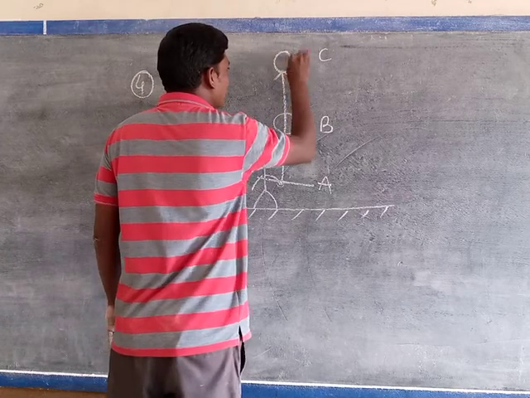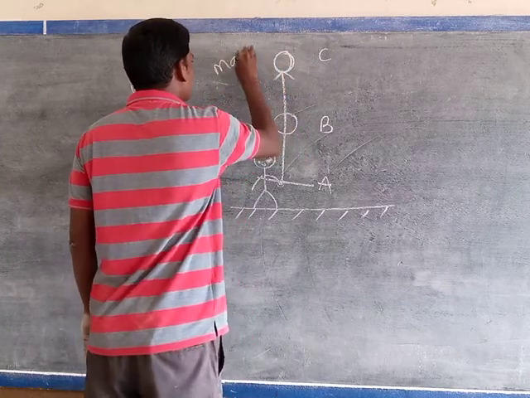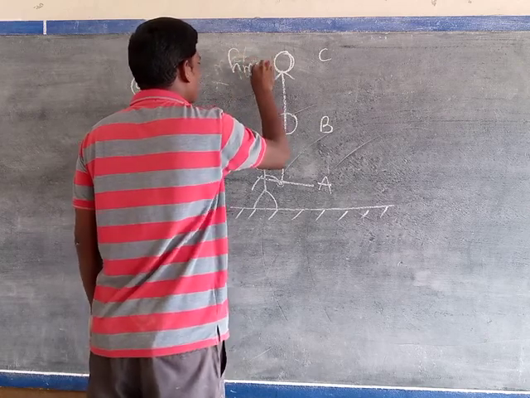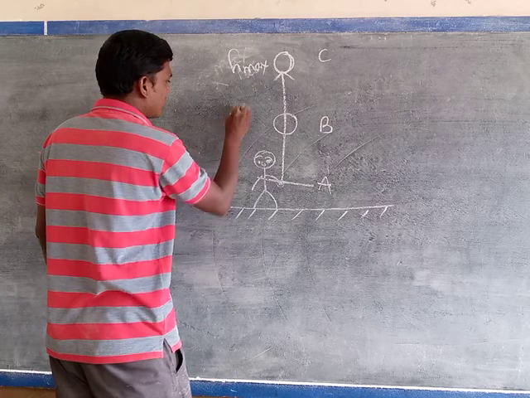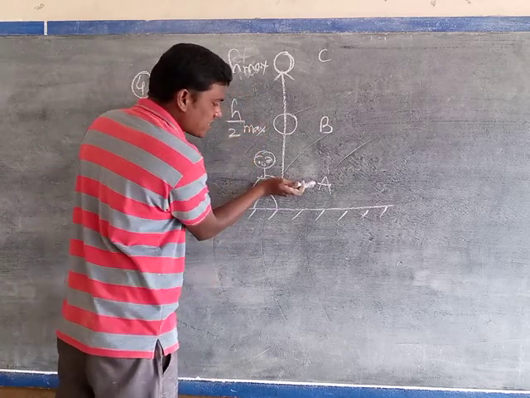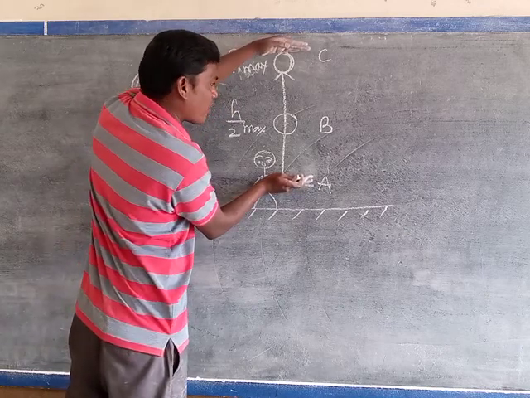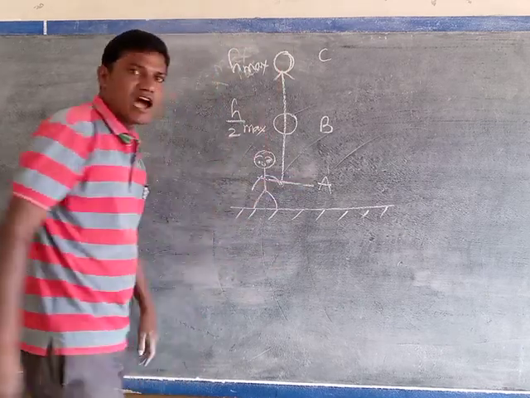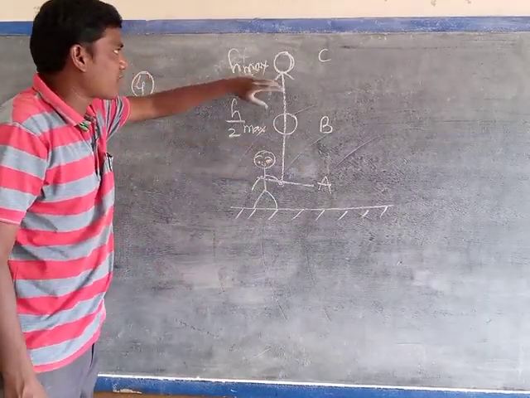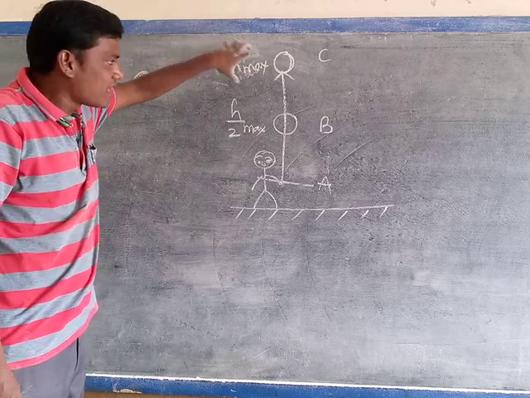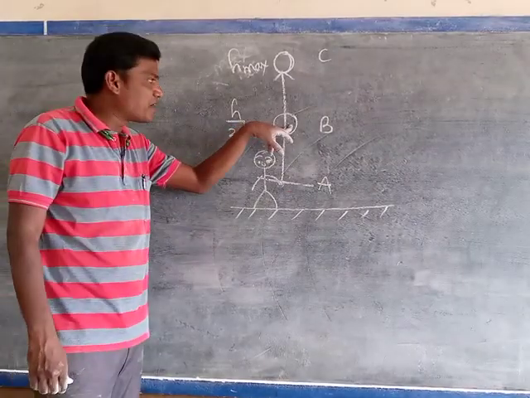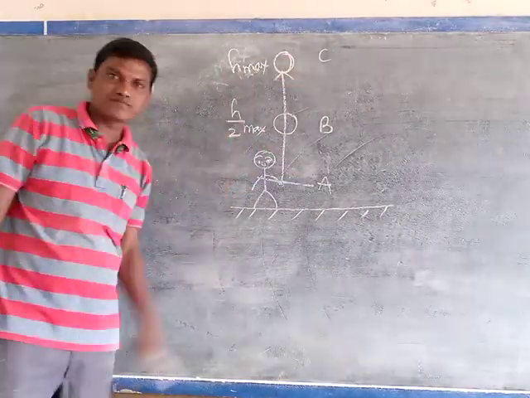Point C is the maximum height, or simply you can write H maximum. B is H by 2 maximum. So A is the starting point, C is the end point of the body during its vertical upward journey, and B is the midpoint between A and C. Since C is the maximum height, B is automatically half of the maximum height because it is the midpoint between A and C.